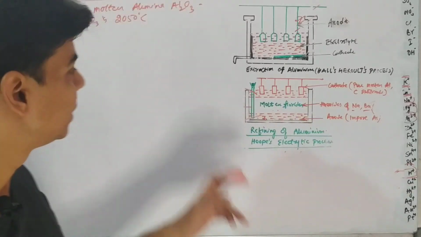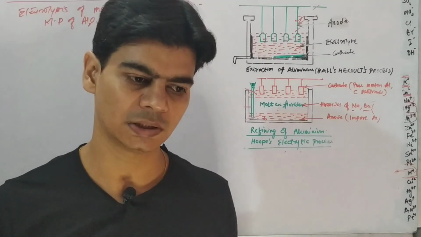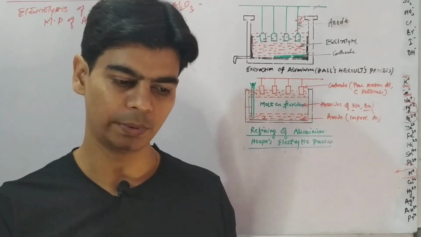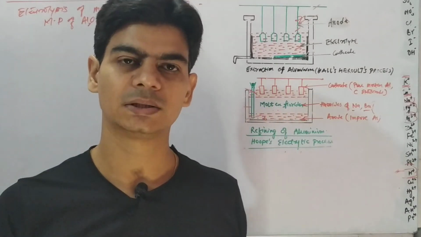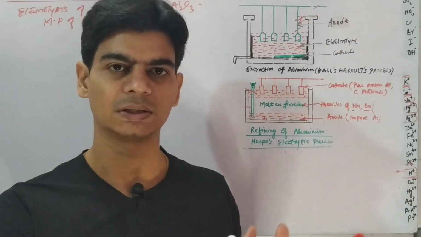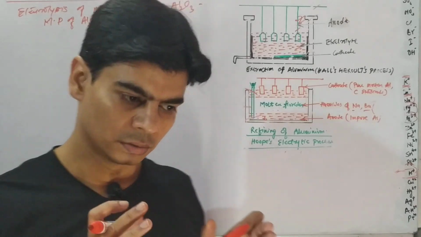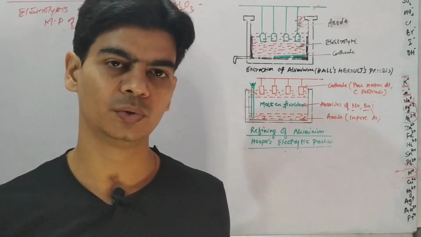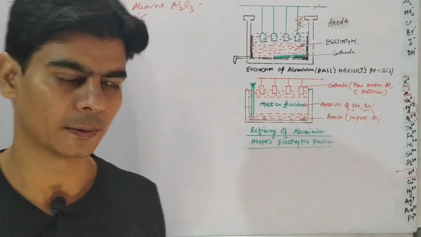Because of the very high temperature, the aluminium obtained at cathode would be in vaporized state, right? So it is very difficult to obtain aluminium in vapor state. This was the challenge in the electrolysis of fused or molten alumina.